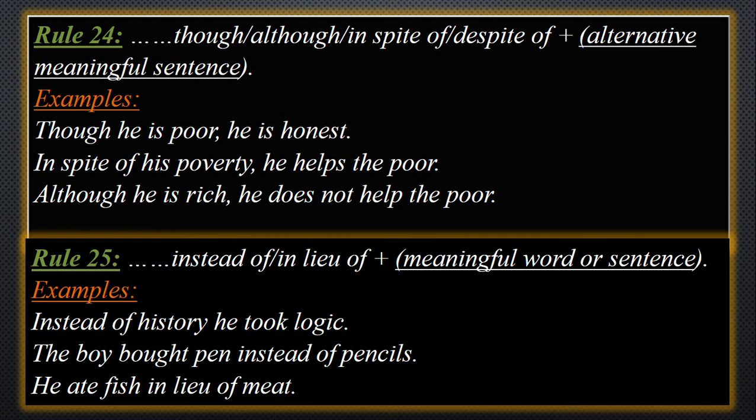So although and though give us examples of complex sentences. But in spite of or despite, we use for simple sentences. Rule: instead of or in lieu of, then meaningful words or sentences. Example: instead of history, he took logic. Instead of biology, he took mathematics. Instead of mathematics, he took biology. The boy bought a pen instead of pencils. He ate fish in lieu of meat. He ate caviar instead of hilsha, like this.